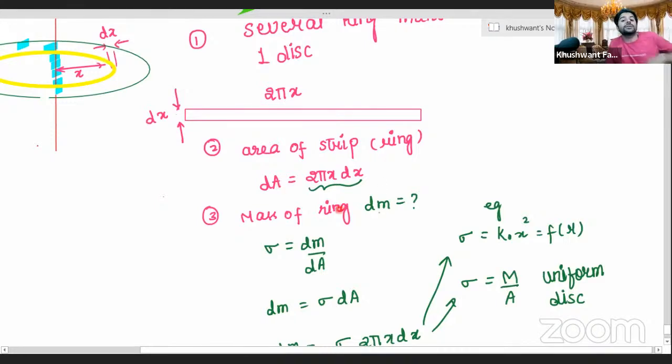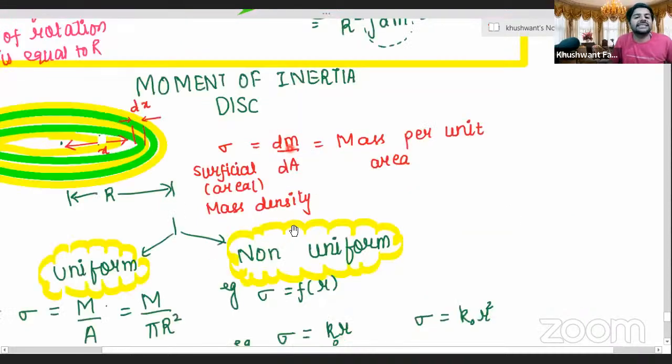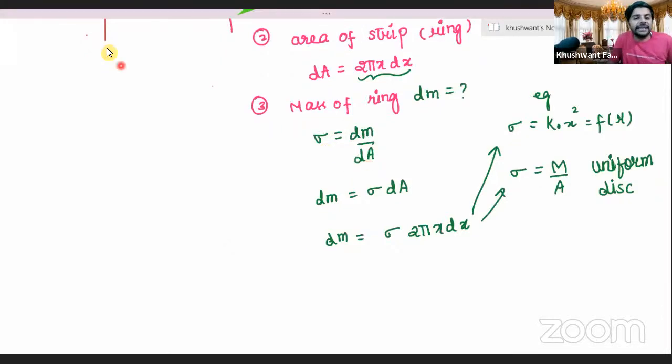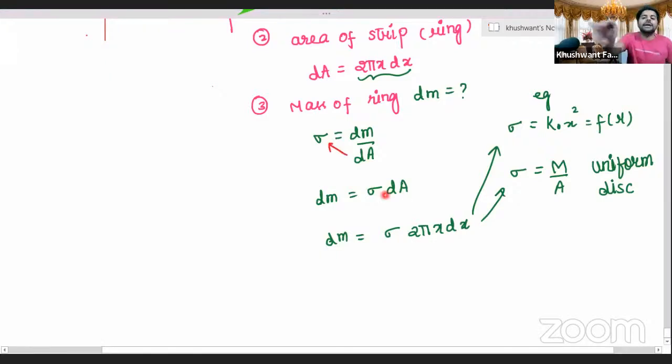Now suppose we want to calculate the mass of this ring, only the ring, right, not the disk. We are talking about just the strip or that ring. For that, we calculated dm. How do we find it? We just learned sigma, or areal mass density, is dm by dA. From here we can write sigma is dm by dA. Therefore dm can be written as sigma into dA. So this dA got multiplied by sigma, and two formations can happen depending upon whether the distribution is uniform or non-uniform.